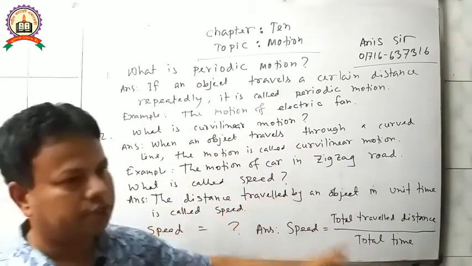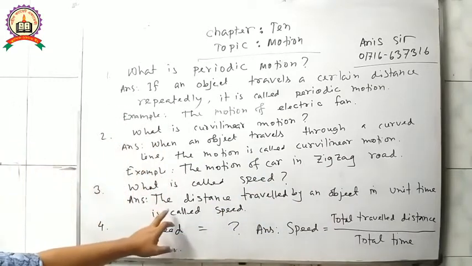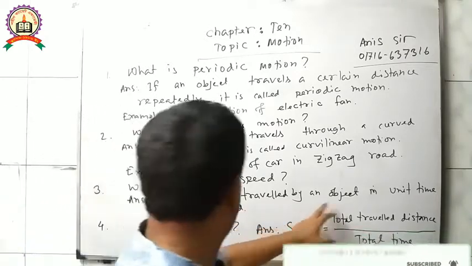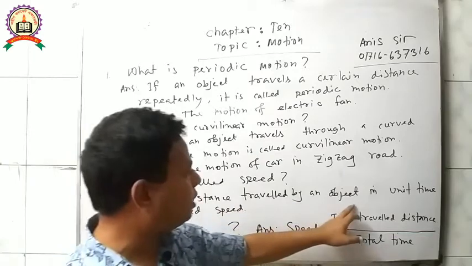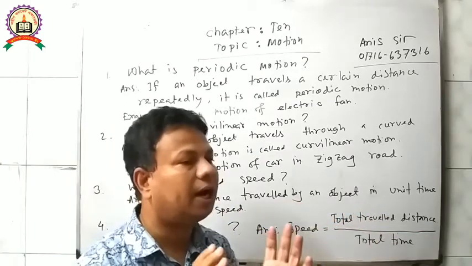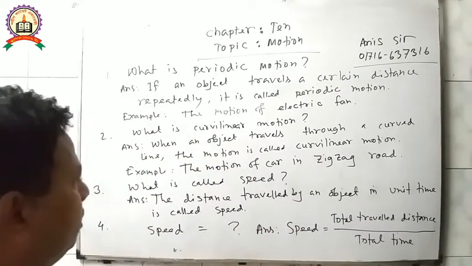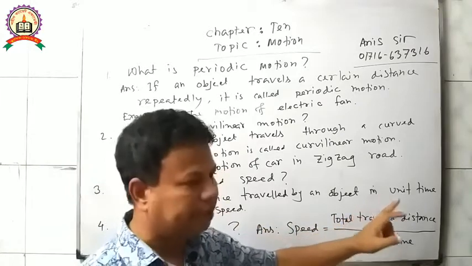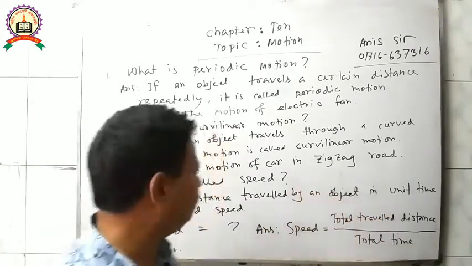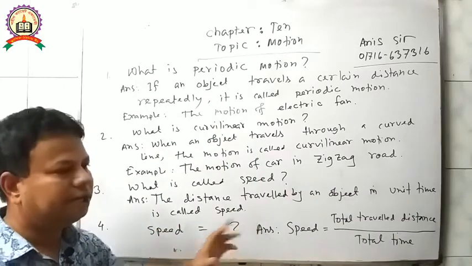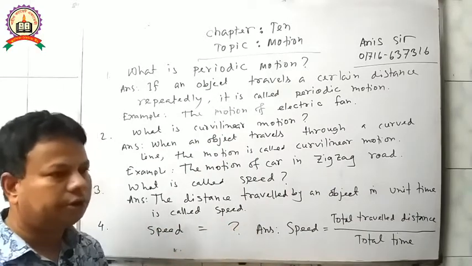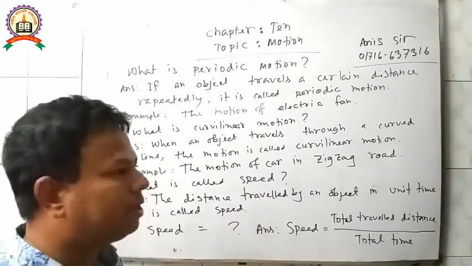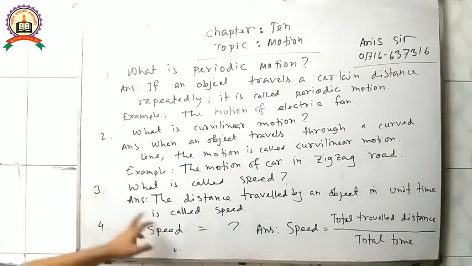Okay, next, question number 3. What is called speed? Important question, you have to memorize. The distance traveled by an object in unit time, that means in a certain period of time, is called speed.